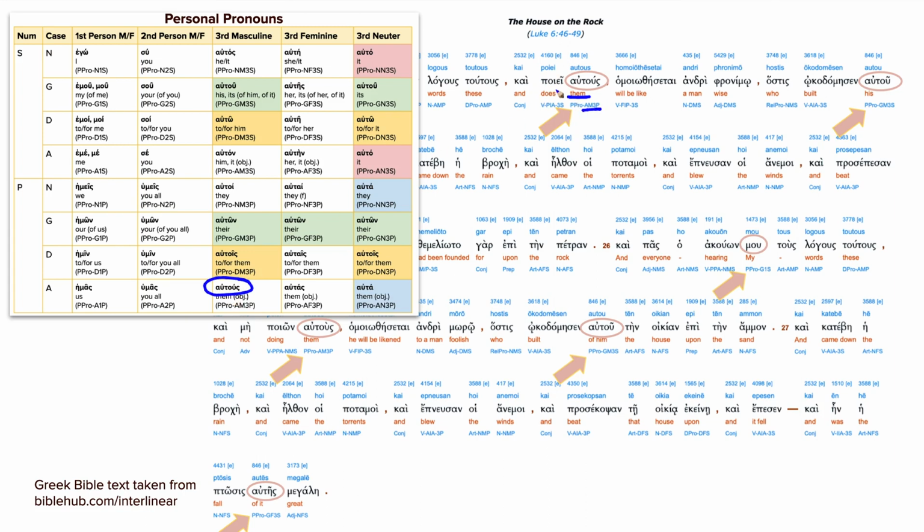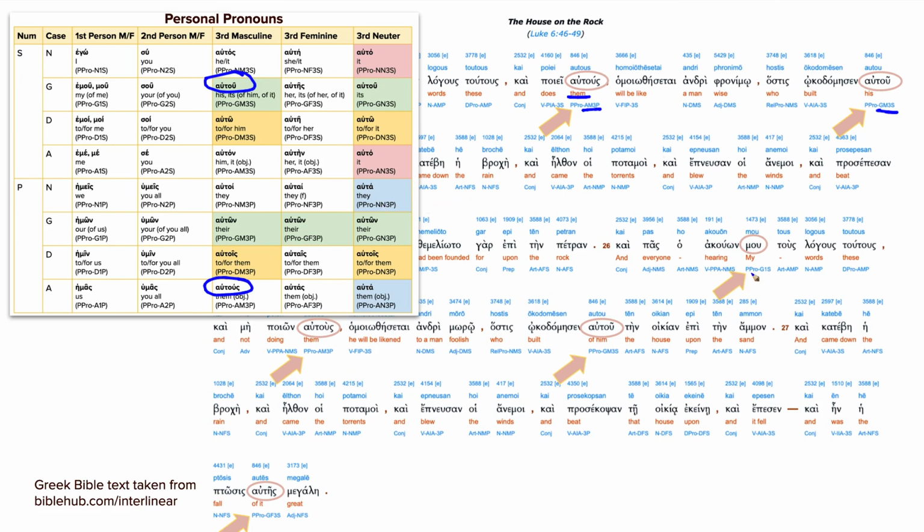Poieo being the lexical form here. Again, we'll build his house. So his is always going to be autou if the person who owns it is male. Basically here we're referring to males and females. So his house will be autou. Okay, even though house is feminine, it's going to match the gender of the person who owns it, of him, just like we do in English.